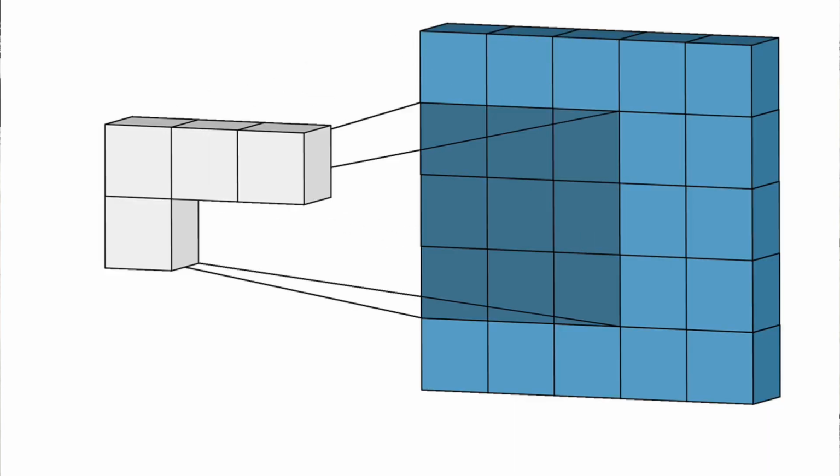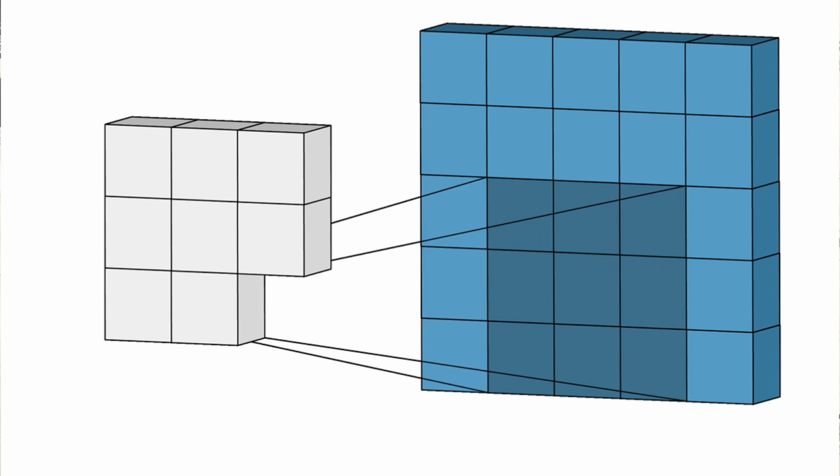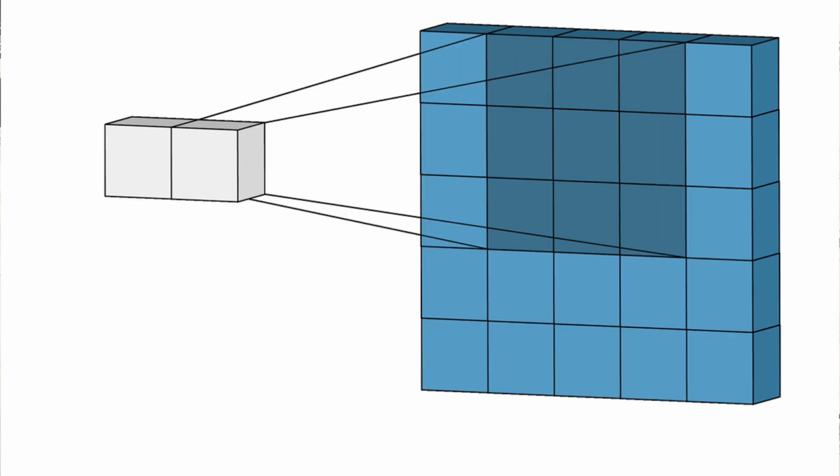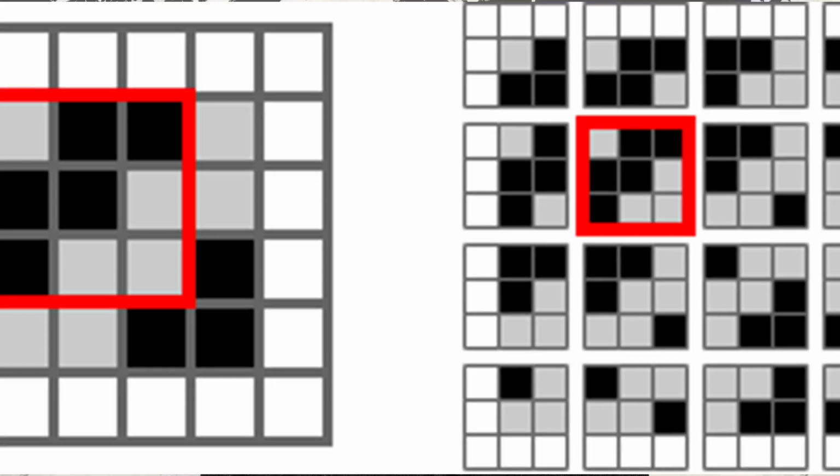The purpose of the convolutional layer is to detect certain patterns, features, or edges that'll help it classify these images. This layer applies filters, also known as kernels, to small regions of the input image, and it moves these filters across the entire image. This is what we call a convolution. Each filter learns to recognize specific patterns, and the output is a feature map. The pooling layer follows the convolutional layer. Its primary function is to reduce the spatial dimensions of the input volume while retaining important information.